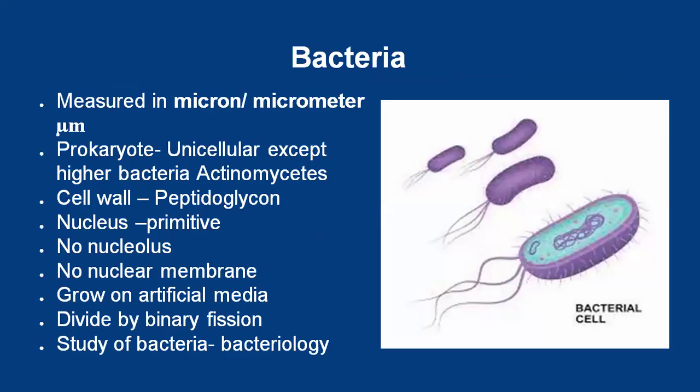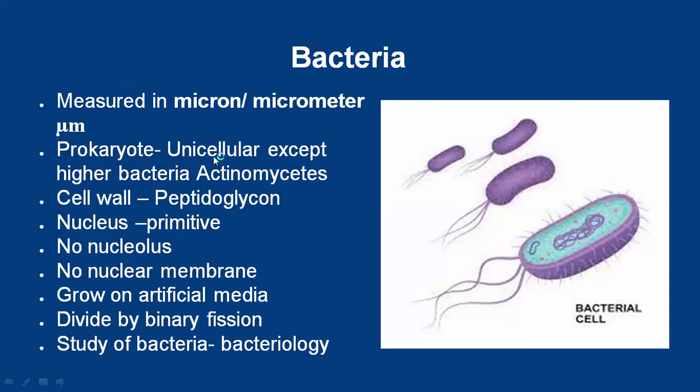Then what is meant by bacteria? Bacteria is a prokaryote. What is meant by prokaryote? Prokaryote means they have a primitive nucleus. Primitive nucleus means there is no nucleolus and no nuclear membrane. Bacteria is a prokaryote, which means it has a primitive nucleus, meaning there is no nucleolus and no nuclear membrane.